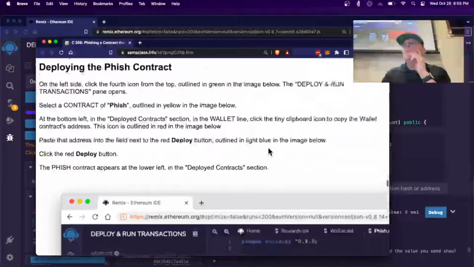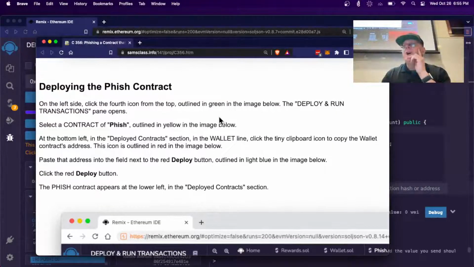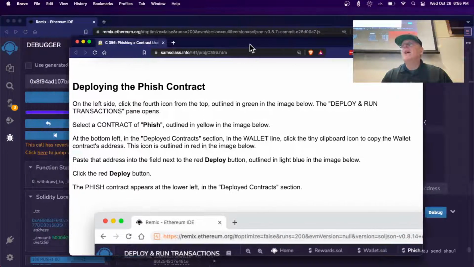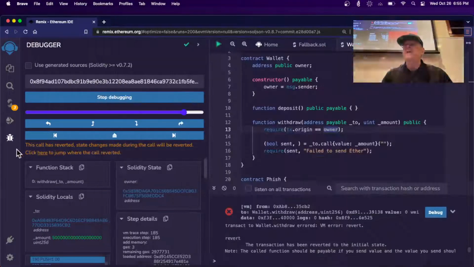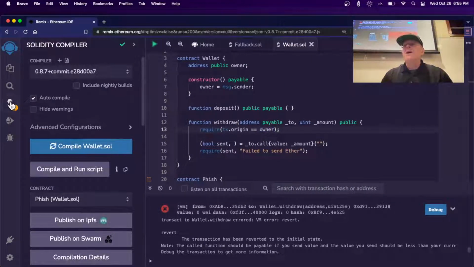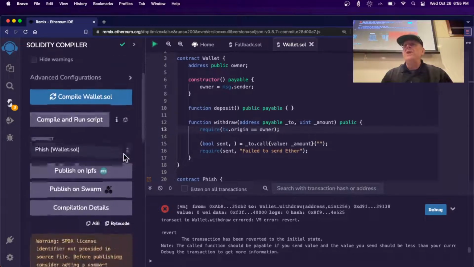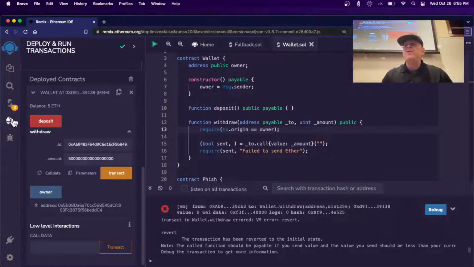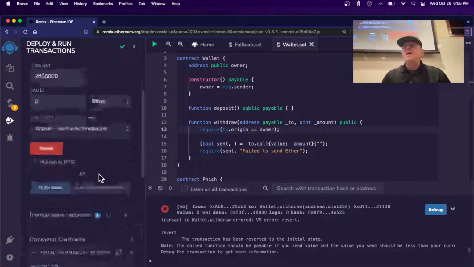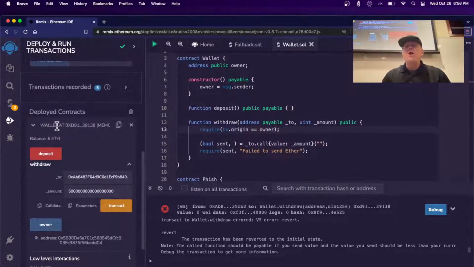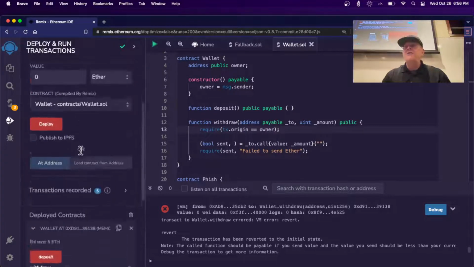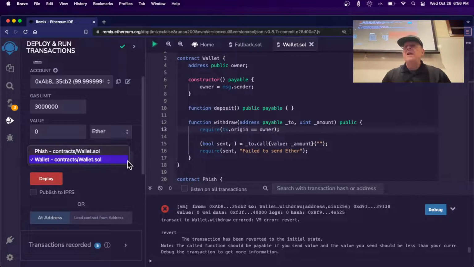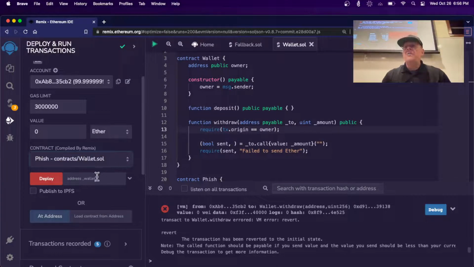So to exploit that vulnerability, we deploy the phish contract, and we're going to have to deploy it with the wallet contract address, which has been true of a lot of these attacks we've done. So if I go back to here, and I've already deployed one of these. That's compile, here's deploy. All right. The contract here, here's the wallet contract. I copy that address. And here's the phish contract, which deploys at that address.